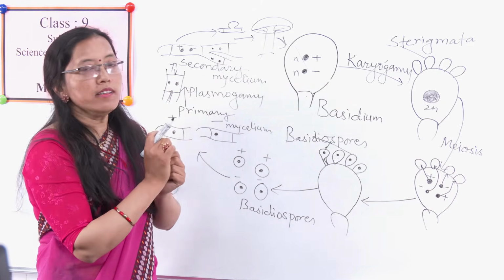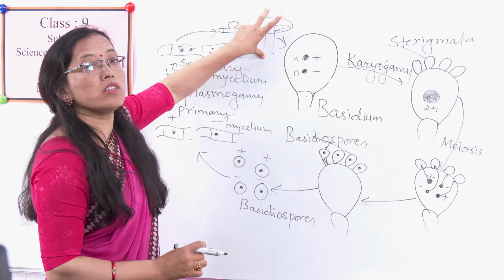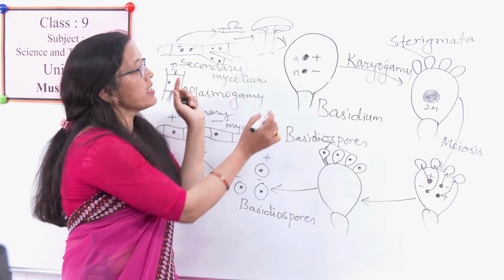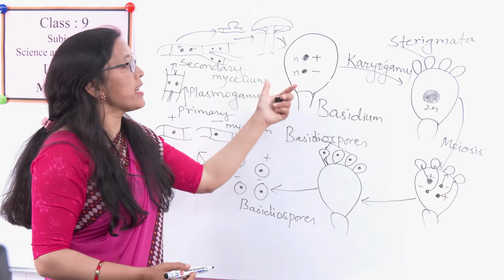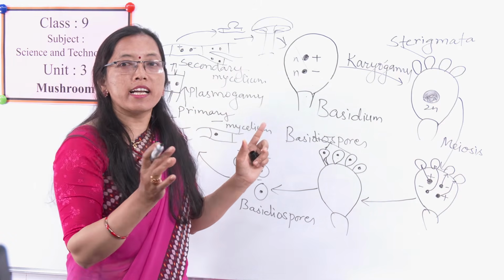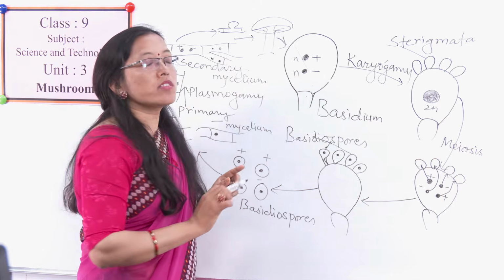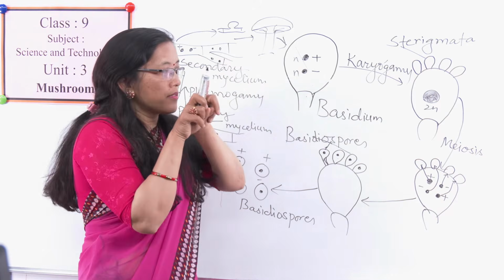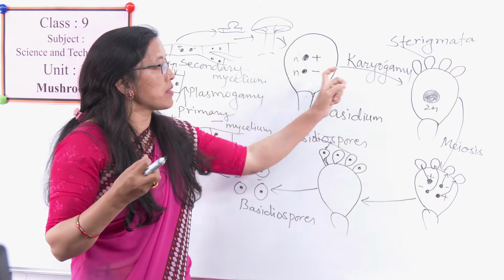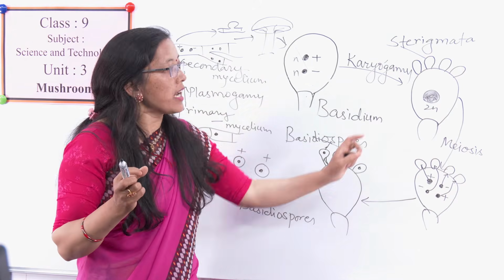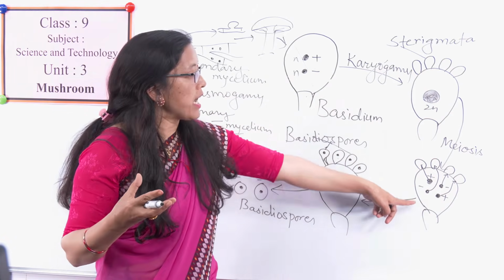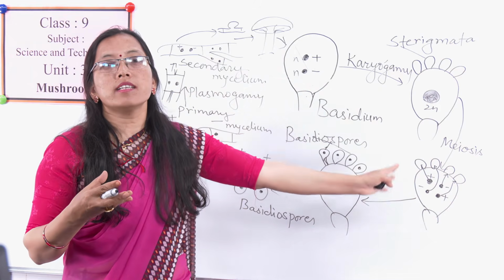Once again, this is the mature fruiting body, the mushroom, which contains gills. Inside the gills there is the basidium. Inside that basidium there are two types of nuclei, heterokaryotic or dikaryotic, plus strand and minus strand. When they mature, the nuclei fuse together and form a diploid nucleus. That process is called karyogamy, and that diploid nucleus undergoes meiosis division and forms 4 haploid nuclei, 2 plus strand and 2 minus strand.